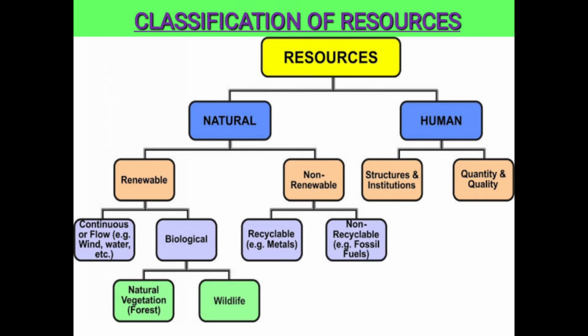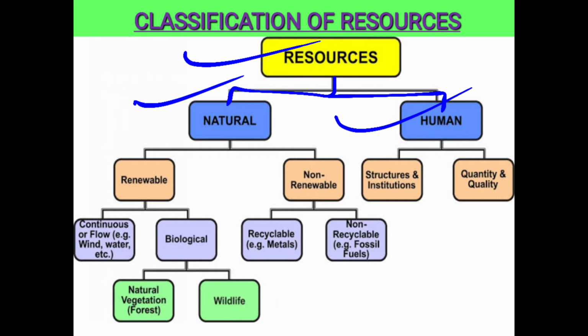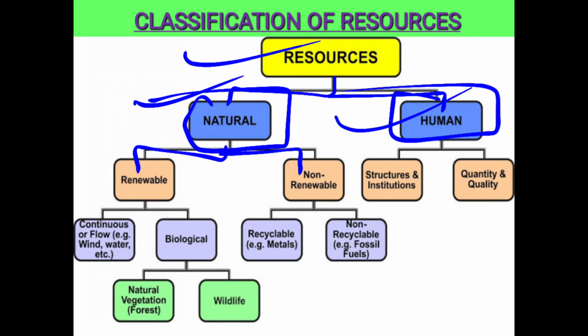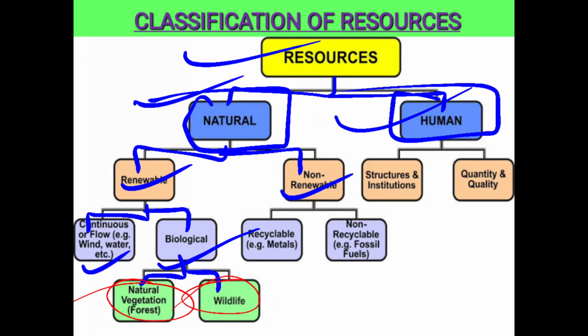Here is the classification of resources. Resources are divided into two parts, where the first one is natural and humans, whereas the natural are further divided into two, renewable and non-renewable. Again, the renewable are divided into two, continuous or flow, and biological. Again, the biological is divided into two. The first one is natural vegetation and the second one is wildlife. And non-renewable resources are again divided into two, recyclable and non-recyclable.